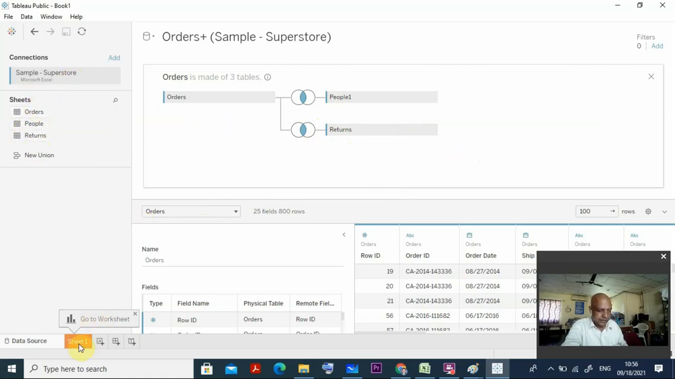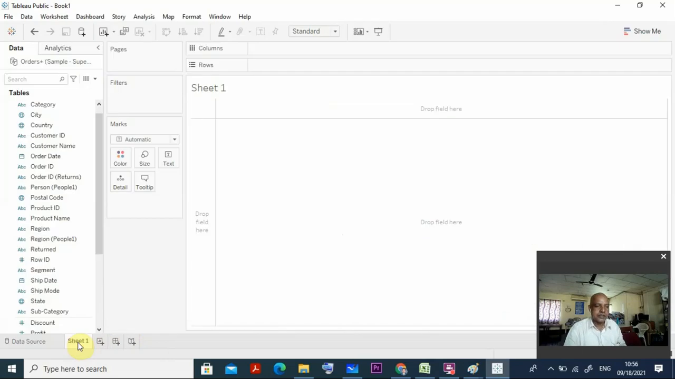Then immediately if you see it here, we are having 3 things. This is to create new worksheets, this is for creating dashboards, and this is for creating a new story. You can clearly see it here. Here it is for creating a new worksheet. Suppose I want to create a sheet 1. I just click it here and you can see you are creating a sheet 1. Now you can clearly see the sheet 1 coming here.